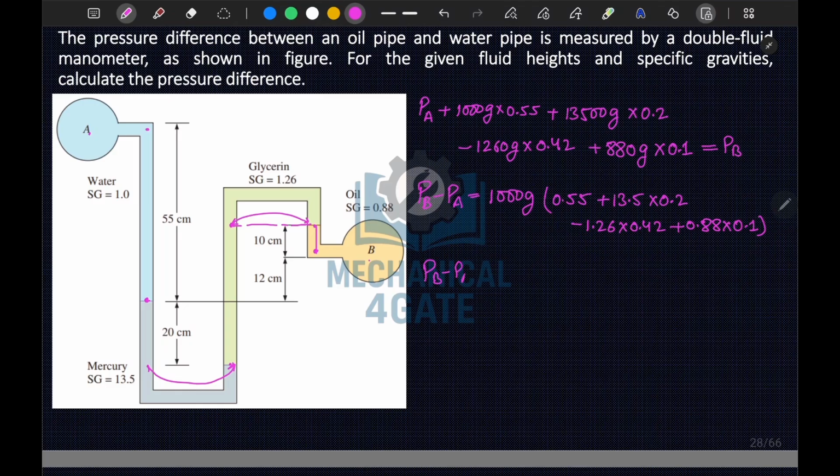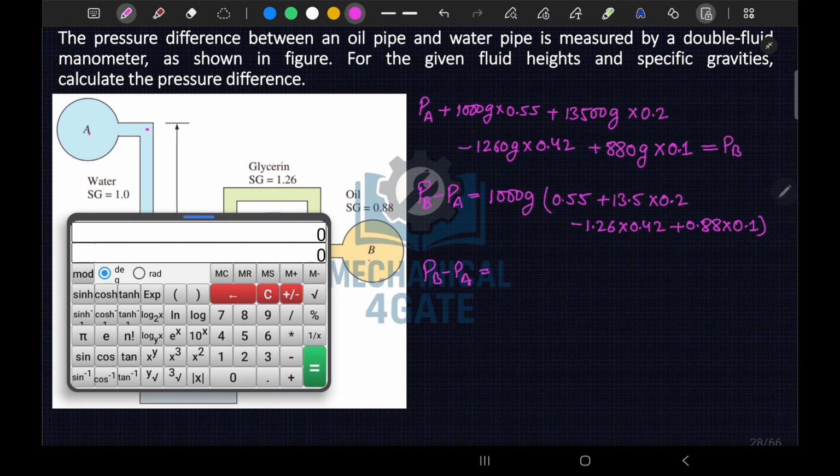So PB minus PA is equal to, let's solve this. So 0.55 plus 13.5 into 0.2 plus 0.88 into 0.1 minus 1.26 into 0.42.